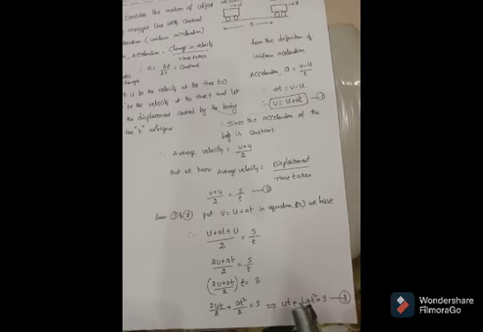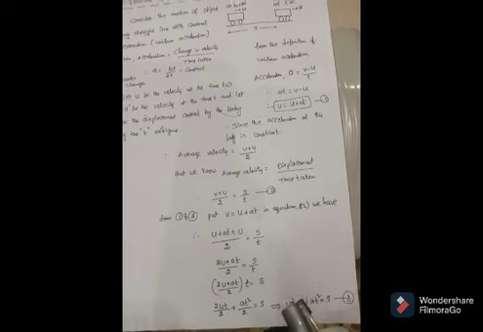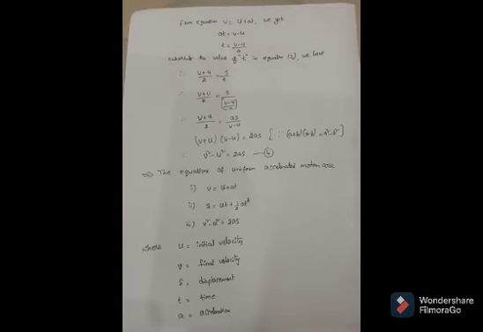That means 2U2 by 2 plus AT square by 2 is equal to S. Therefore, UT plus half AT square is equal to S. This is the second equation of the uniform accelerated motion.